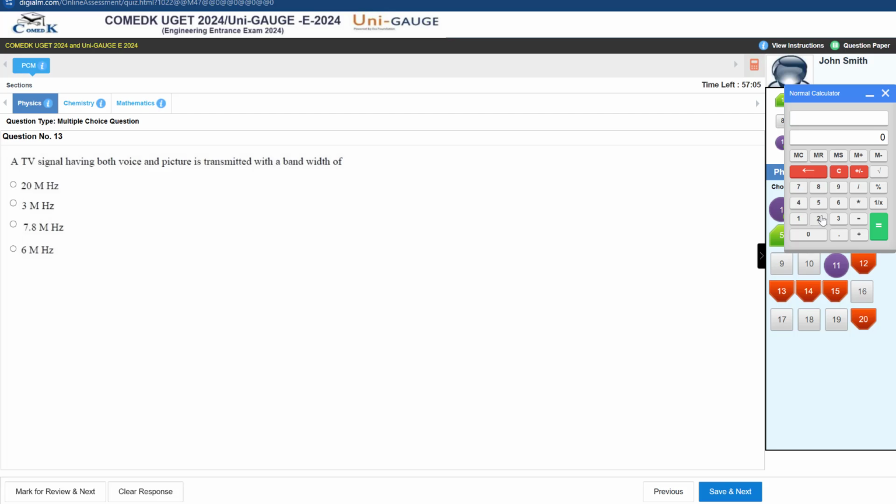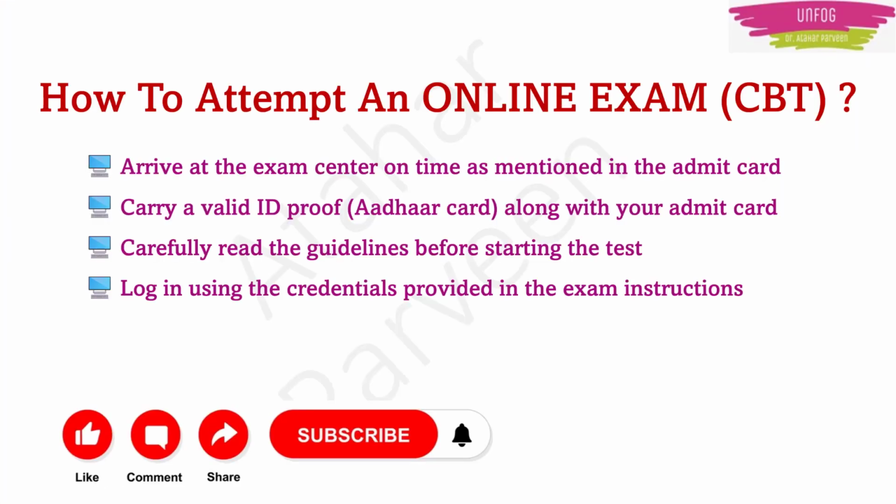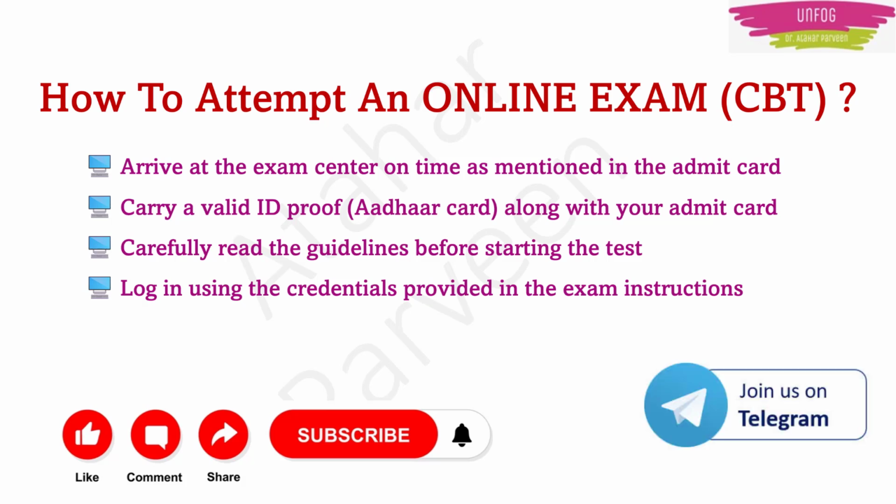Okay, here now you will have one calculator also. In the calculator you can do some simple mathematics. That is one benefit for CBT exam aspirants. Okay, simple mathematics can be done in that calculator. In very few exams this calculator is disabled, but in many exams you can use the calculator. Okay, then that's it. Then you can submit. Okay, so this is how you can easily write a computer based test. Okay.